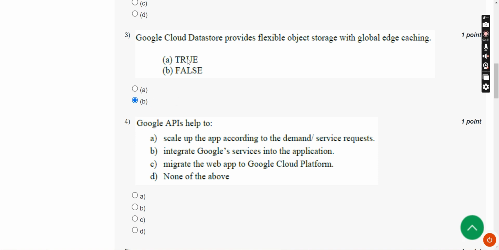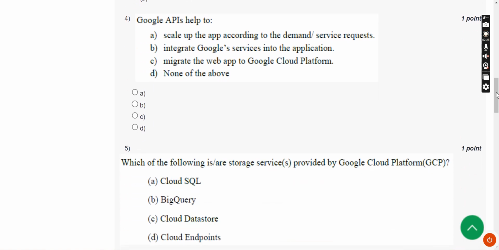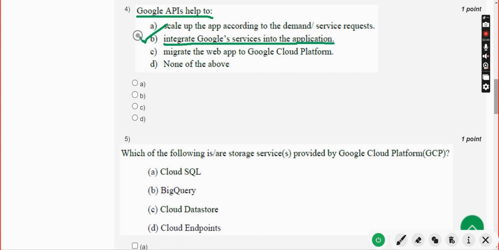Now moving on to the fourth question. Google APIs help us to do what? For the fourth question, the answer is option B: integrate Google's services into the application. So mark option B as the correct answer for the fourth question.